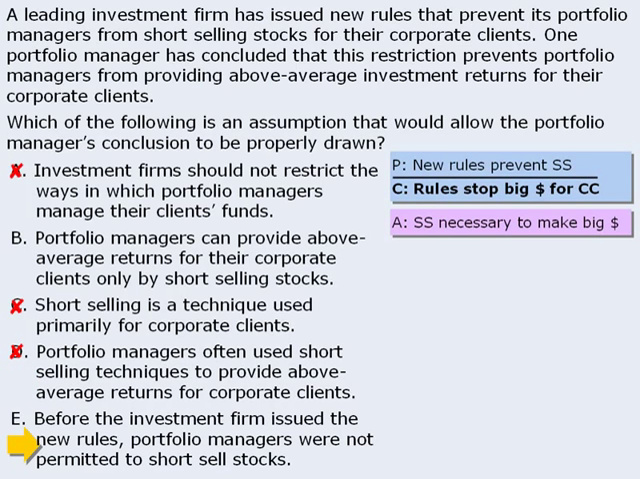Finally, we have E. Before the investment firm issued the new rules, portfolio managers were not permitted to short sell stocks. Is this assumption necessary to draw the conclusion that the new rules stop managers from making big money for their clients? No. Whether or not the portfolio managers used to be allowed to short sell has no effect on whether or not the new restriction prevents managers from making big money for their clients. So we'll eliminate it. At this point, we're left with answer choice B, which is the best answer.